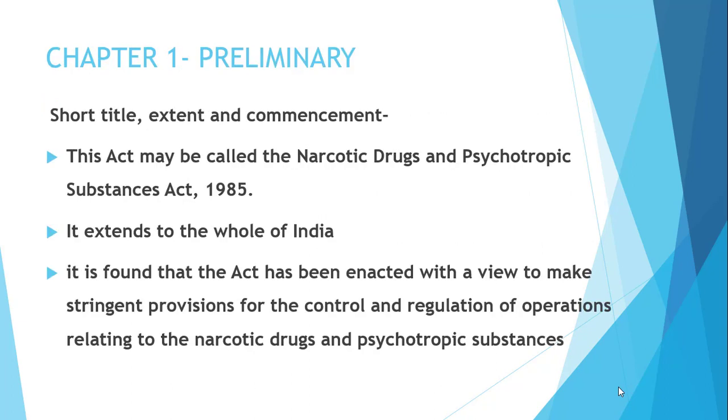Now we will see Chapter 1 of this Act. Chapter 1 deals with preliminary information, that means short title, extent and commencement. This Act may be called the Narcotic Drugs and Psychotropic Substances Act 1985 and extends to all of India.